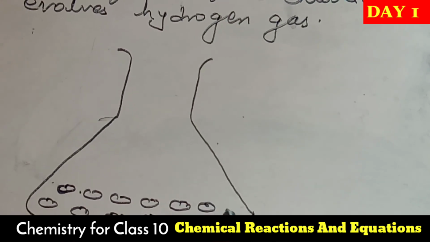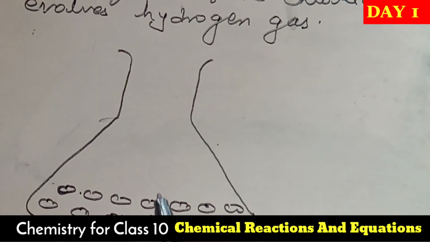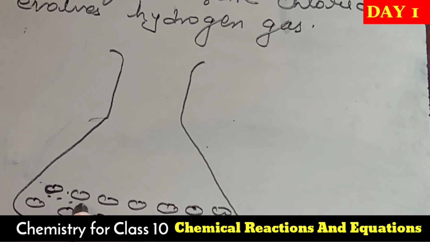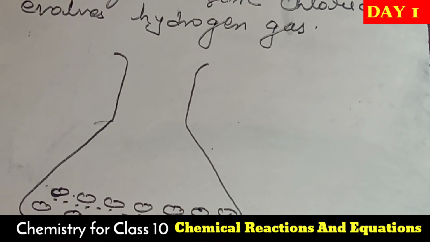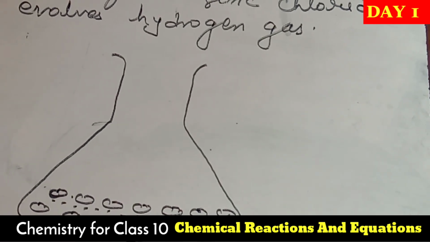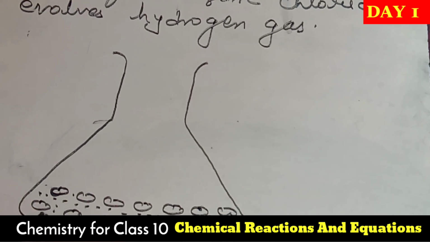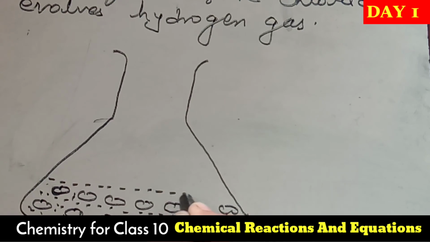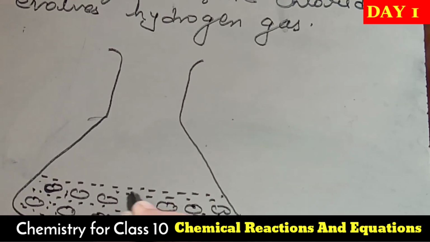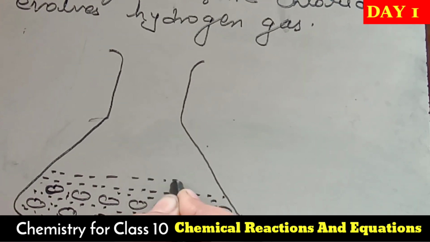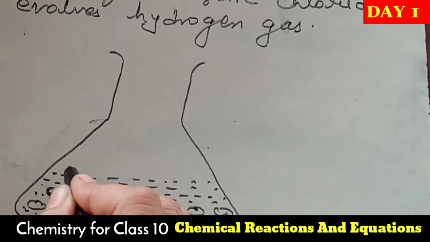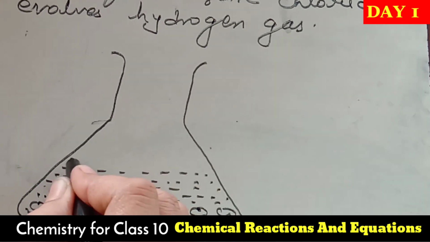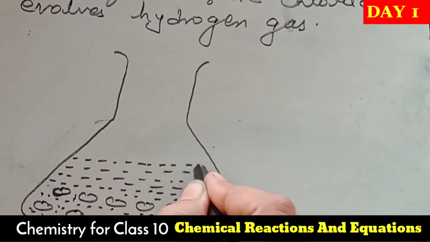And what do we have to add over here? We have to add hydrochloric acid, that is, dilute hydrochloric acid. Dilute means it must contain water. When we add dilute hydrochloric acid to this conical flask that already contains zinc granules, what observation will we see? Now I am going to explain it.